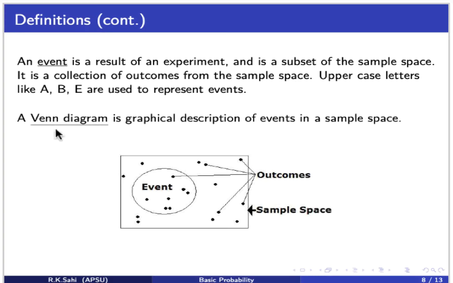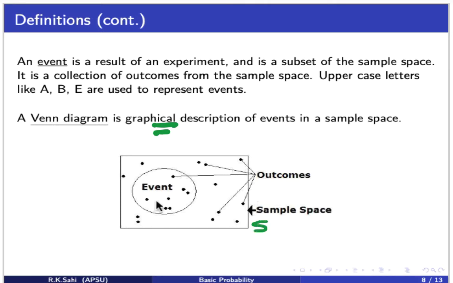Now, remember we talked about Venn diagrams. Venn diagrams are nothing but graphical descriptions of events in a sample space. So let's say we have a sample space, the head and tail. The sample space in a Venn diagram is represented by the whole square, and every possible outcome is basically inside it. So this square, guys, is my sample space.